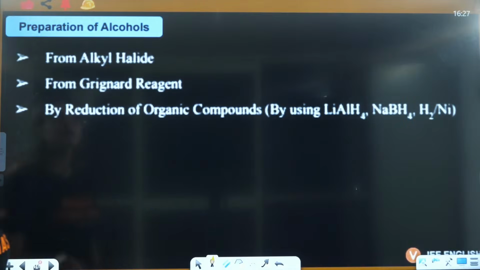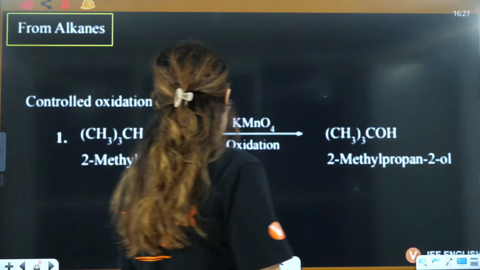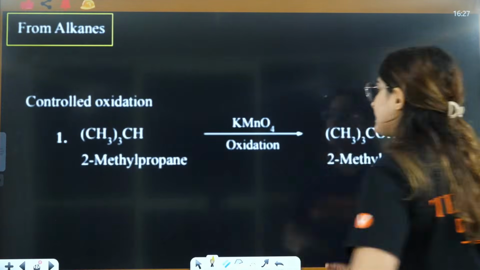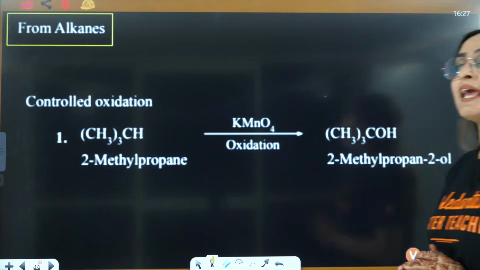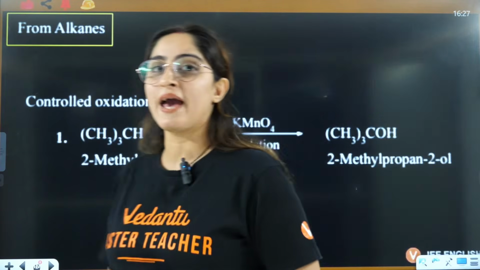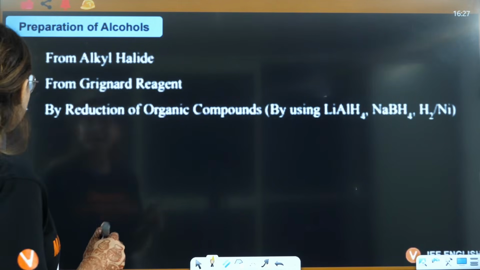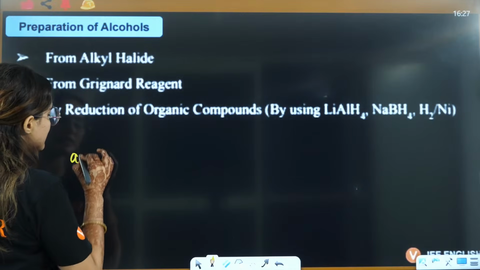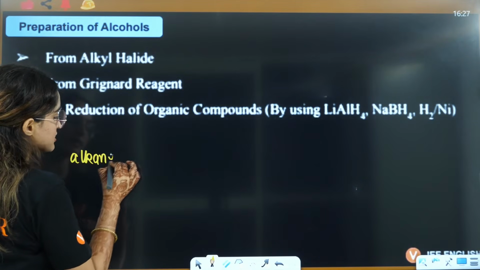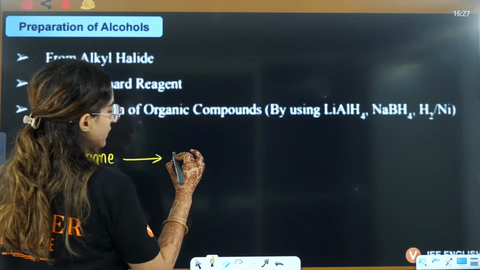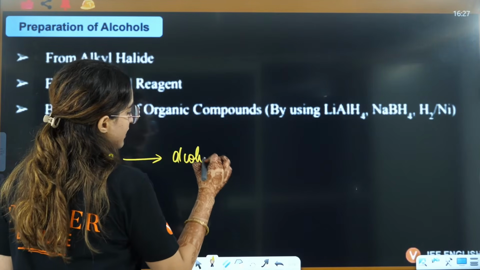Okay, everybody, so let's start with alkanes. See, if you want to prepare alcohols from alkanes, first you need to see one thing here. If this is an alkane, it will be converted to alcohol by an oxidizing agent.